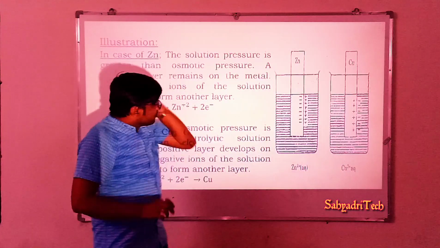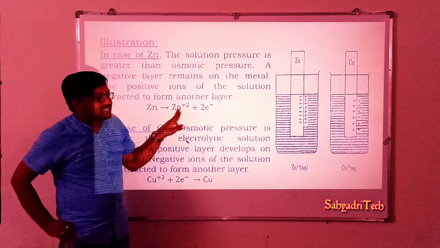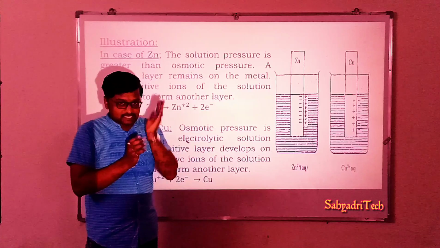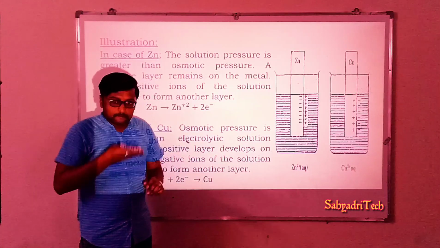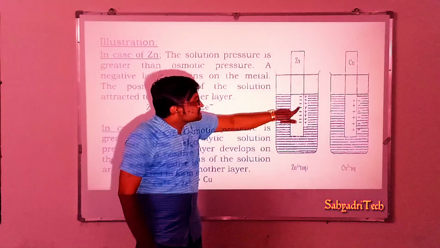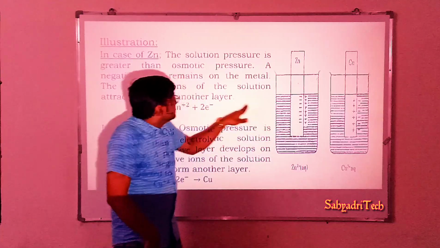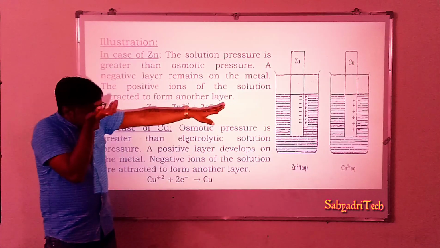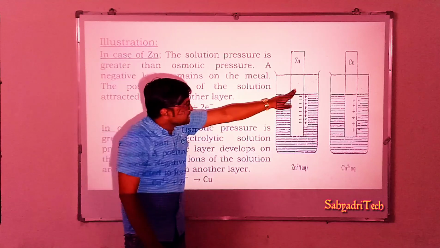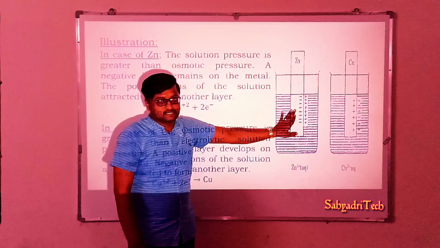So now, what is the reaction involved here? Oxidation. It means this half cell acts as an anode. But what is the nature? The anode is negatively charged here. Why do we say negatively charged? Since the electrons remain on the metal surface, therefore we say it is negatively charged.